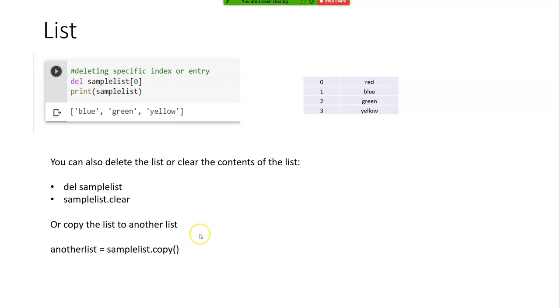Alternatively, you can even copy the list to another list. See how I'm writing. I'm creating another list equal to sample_list.copy(). You can also copy specific items. Simple, right? Any questions on this? Very straightforward, very simple.